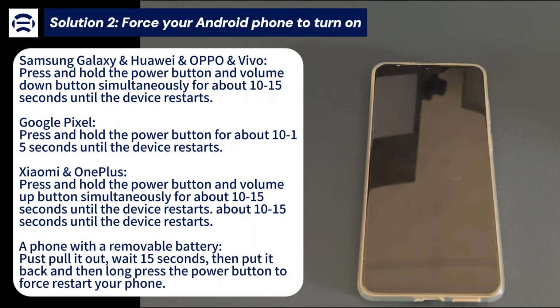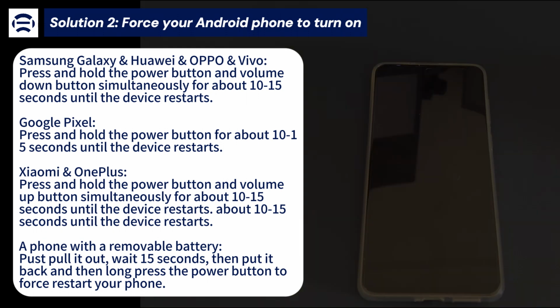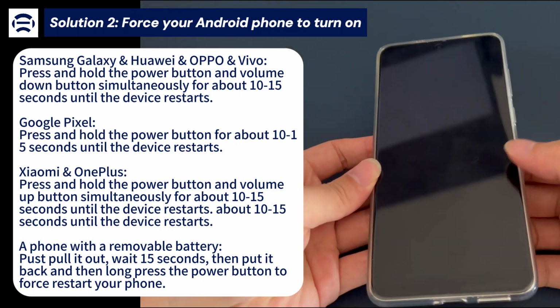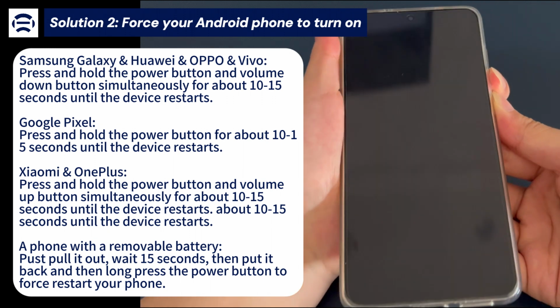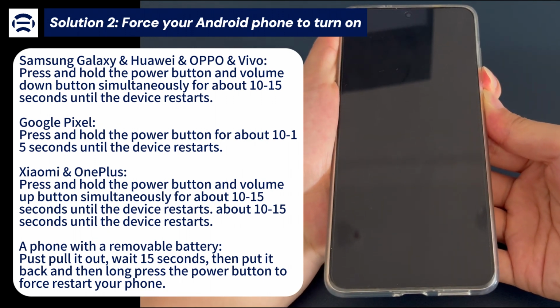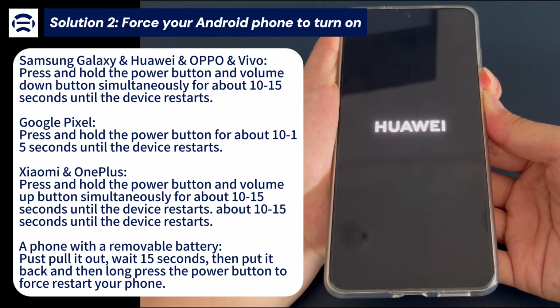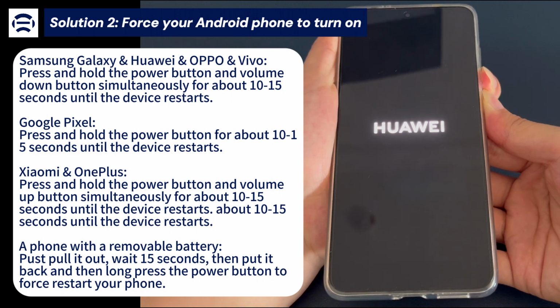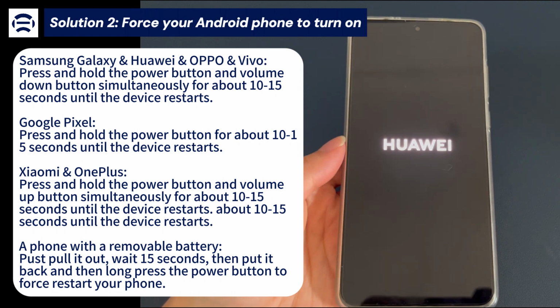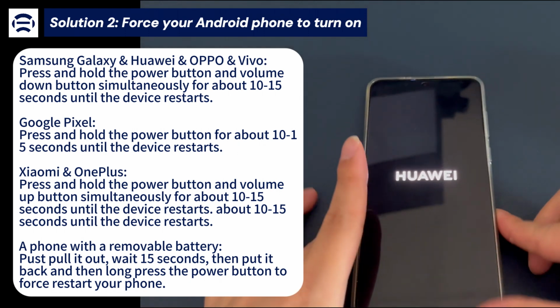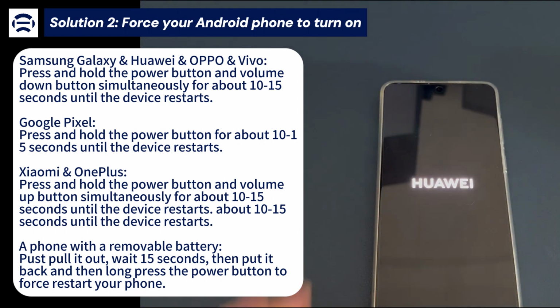10 to 15 seconds until the device restarts. If you're using Huawei, press and hold the power button and volume down button simultaneously for about 10 to 15 seconds until the device restarts. If you're using Xiaomi, press and hold the power button and volume up button simultaneously for about 10 to 15 seconds until the device restarts. If you're using Oppo, press and hold the power button and volume down button simultaneously for about 10 to 15 seconds until the device restarts.